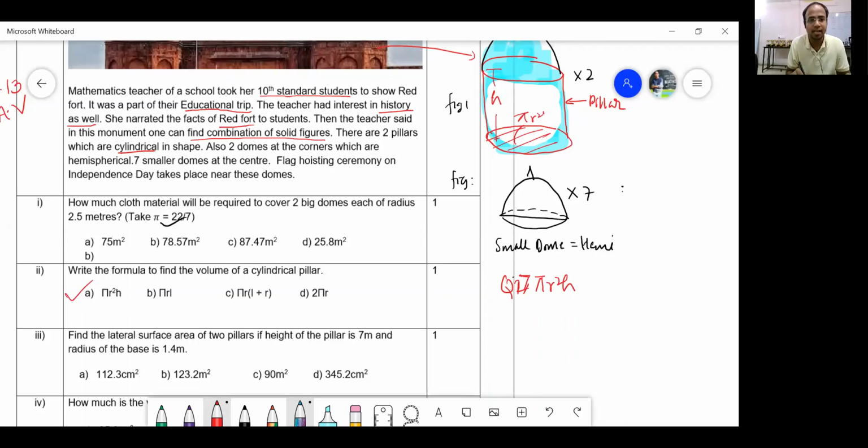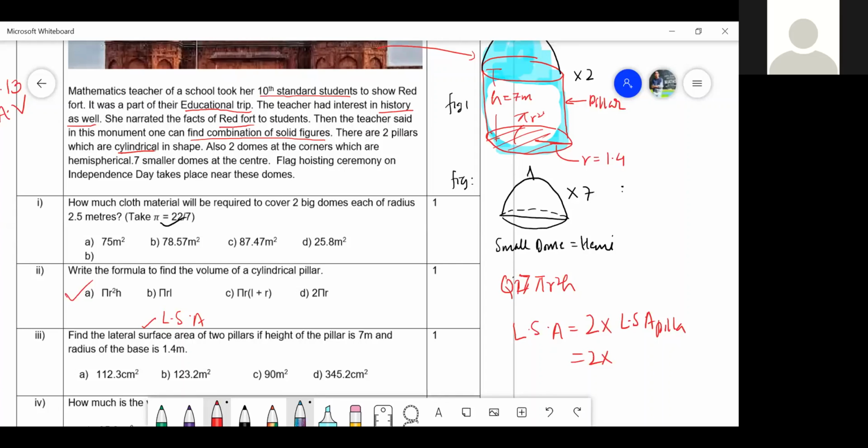Find the LSA. What is LSA? Lateral surface area. The answer is 123.2. Yes, very good. Now, the LSA of the two pillars: the height of the pillar is given to be 7 meter, and the radius of the base is given to be 1.4. So what is the lateral surface area of the two pillars? Twice the LSA of a single pillar. What is the lateral surface area of one pillar? 2 pi r h. Very good.